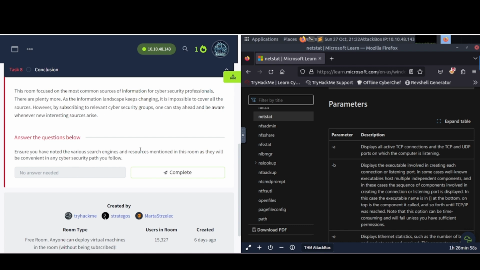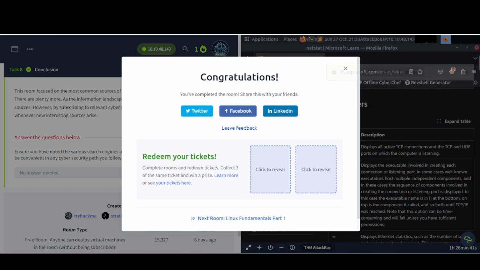You're going to come across stuff you don't know about, and you're going to have to do some Google foo on it. You're going to have to ask an AI chatbot perhaps. You have to read documentation, ask somebody, right? Figure out a way to find a potential solution or solutions to the issue that you're having. And hit complete. We are finished with this room.